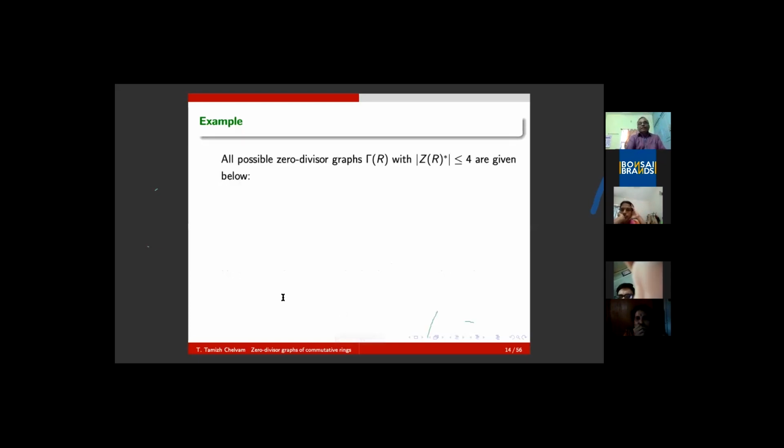Okay. Now I would like to give some more examples, in the sense that one can list out all possible graphs of order less than or equal to 4 which are zero divisor graphs. For example, K1, a graph with only one vertex, is a zero divisor graph. Of course, the corresponding ring is Z4.